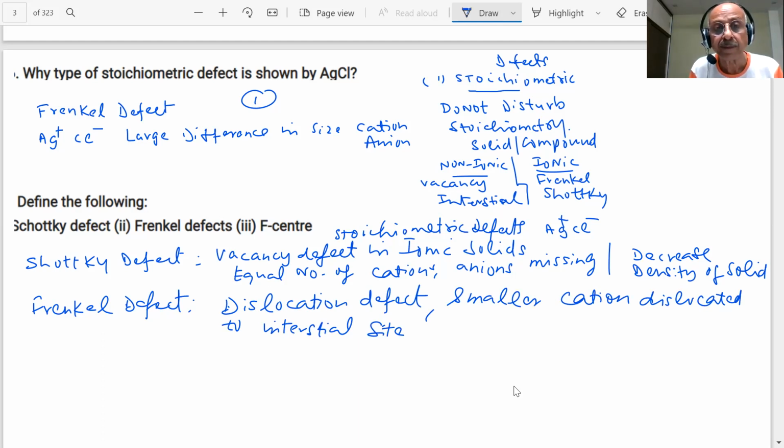Give an example of each of them. Schottky defect examples are NaCl, KCl, alkali halides. And then there can also be CsCl. For Frenkel defect, it could be AgCl, AgBr. Is there any compound which shows both Schottky and Frenkel defects, students? AgBr. AgBr shows both defects.